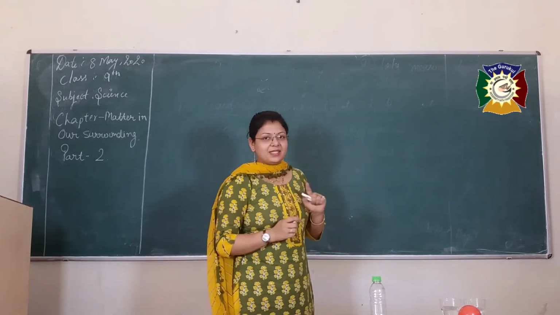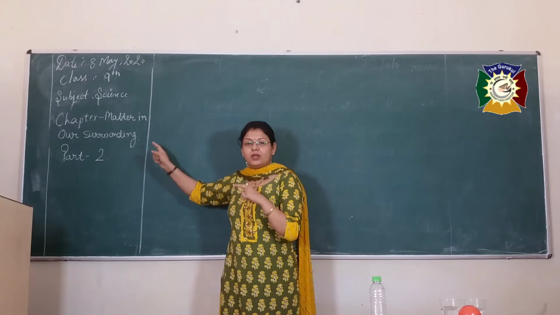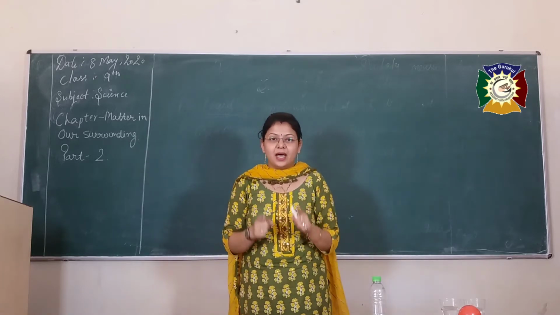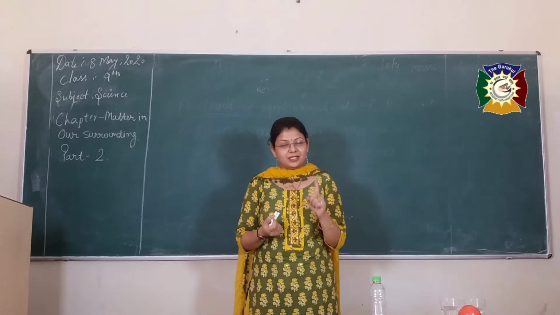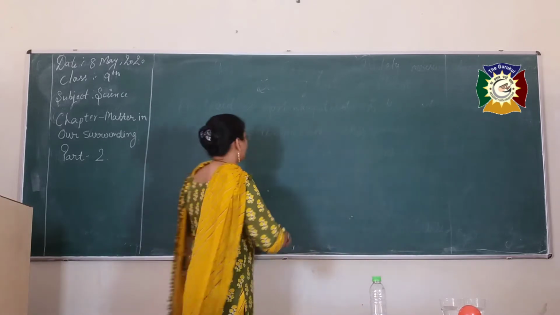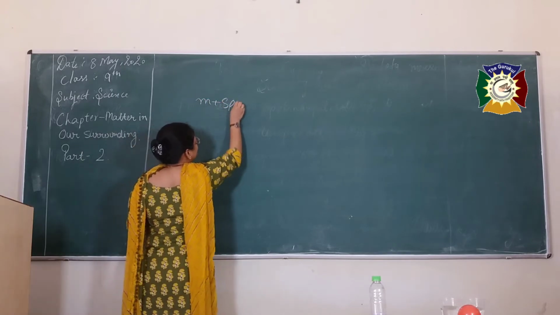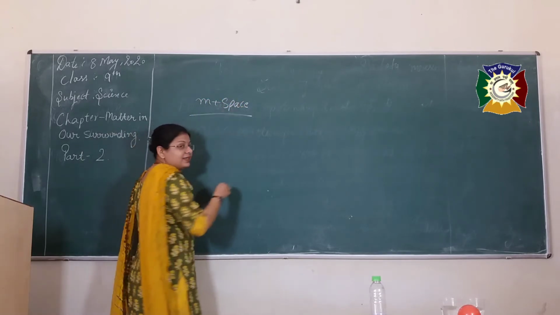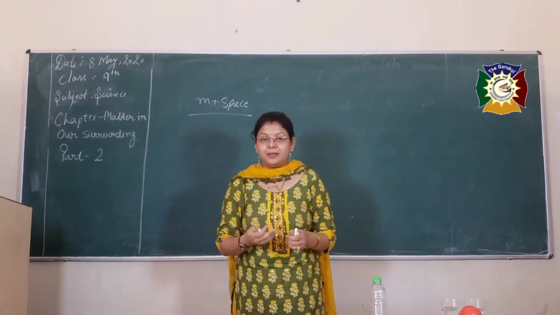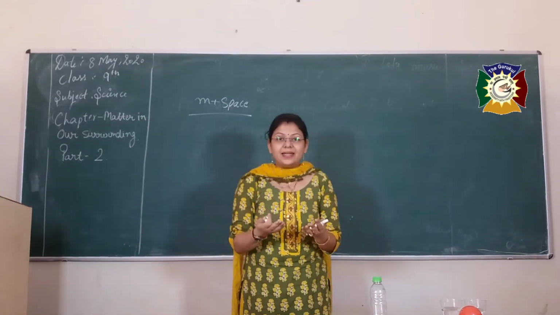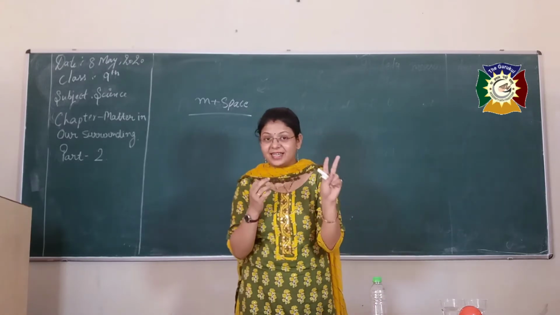So in the previous lecture we discussed the matter in our surroundings. Chapter 1 is Matter in Our Surroundings. What did we discuss in the previous one? Firstly, what is matter? Anything that occupies space and has mass is known as matter. Then we discussed which kind of particles are present in matter. That means matter is made up of particles, the second characteristic.